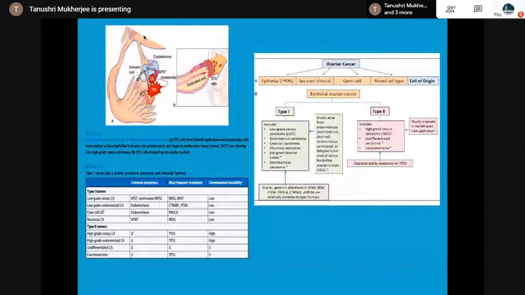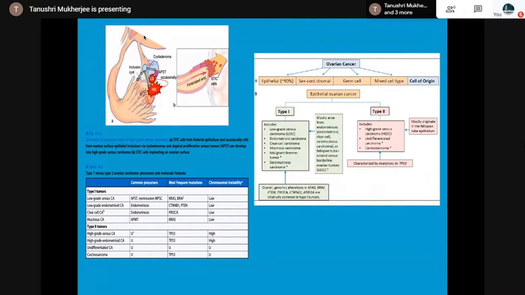So as you see here, the epithelial ovarian cancers have been differentiated into type 1 and type 2. In type 1, you take the low-grade serous, endometrioid, clear cell, mucinous, malignant Brenner, seromucinous. Genetic alterations: KRAS, BRAF, PTEN, PIK3CA, CTNNB1, ARID1A.